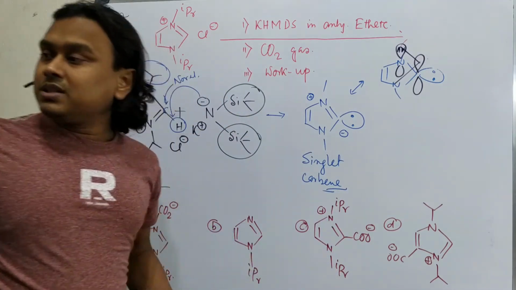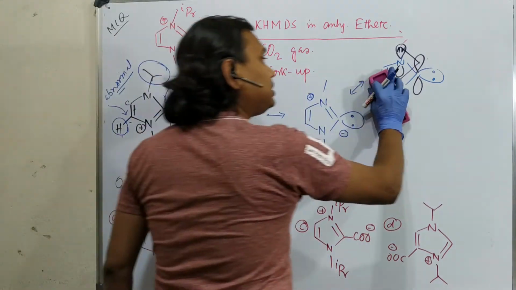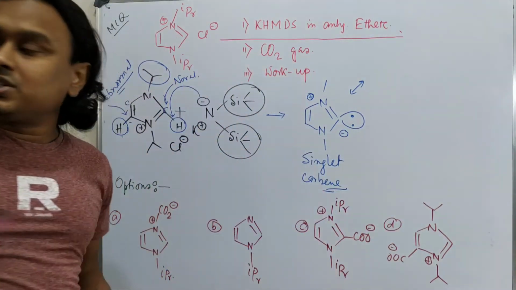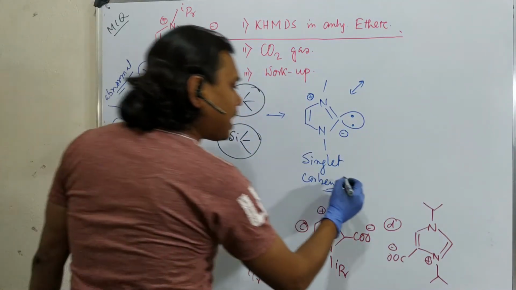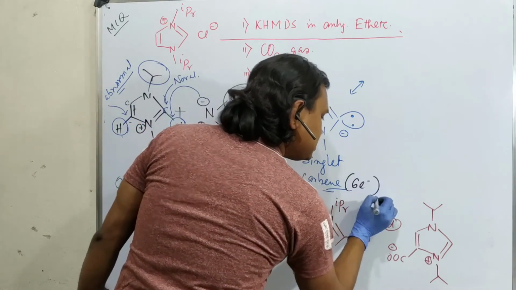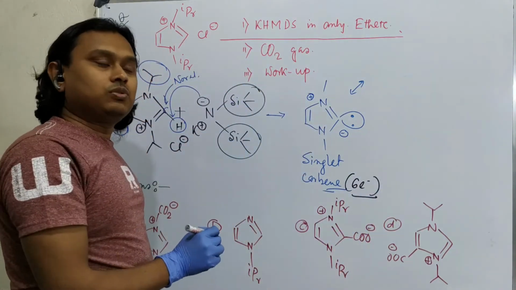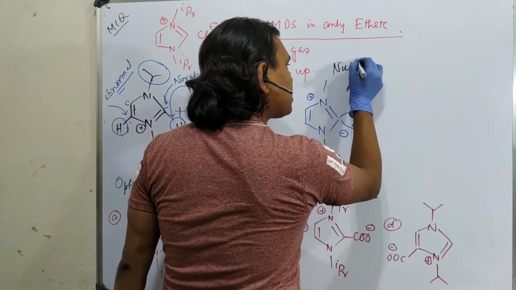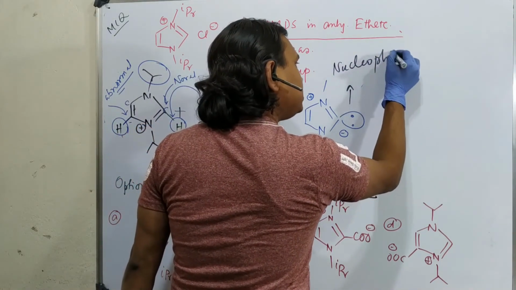So that's why this carbene is not electron deficient actually. This is actually electron rich. Generally carbenes are 6 electron species, that's true, but because of this conjugation it became nucleophilic.